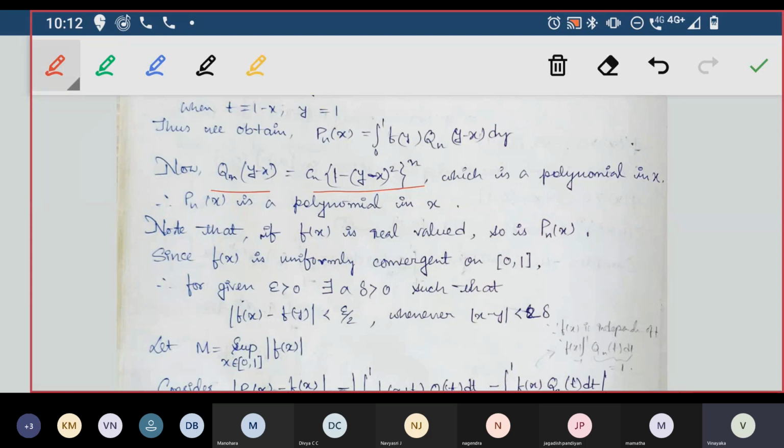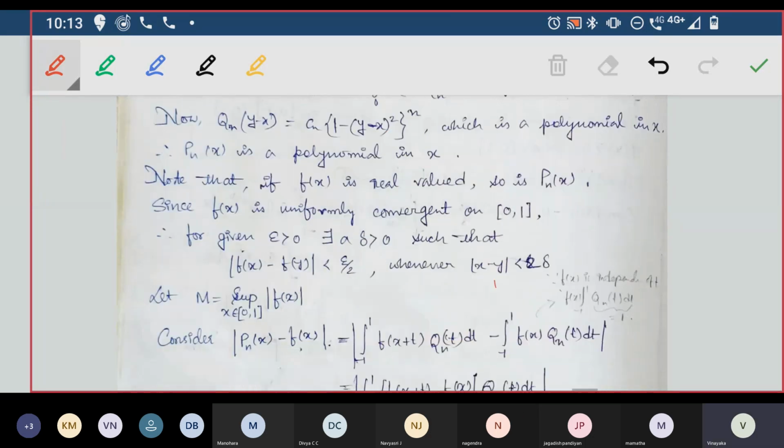Now we have to show it converges to f of x. So note that if f of x is real valued, so is Pn of x, because that depends on x itself. If x is real valued, this whole thing will be real valued only. So since f of x is uniformly continuous, this is wrong, not convergent, it should be uniformly continuous on the interval 0, 1.